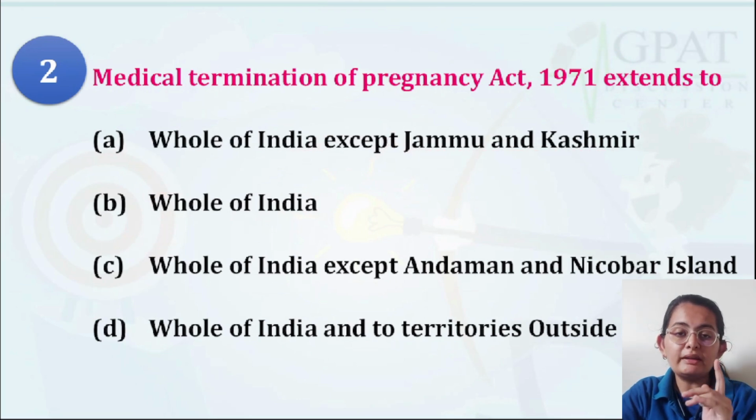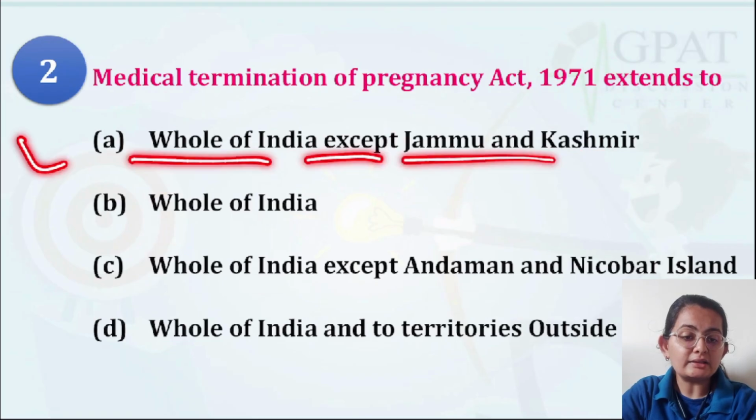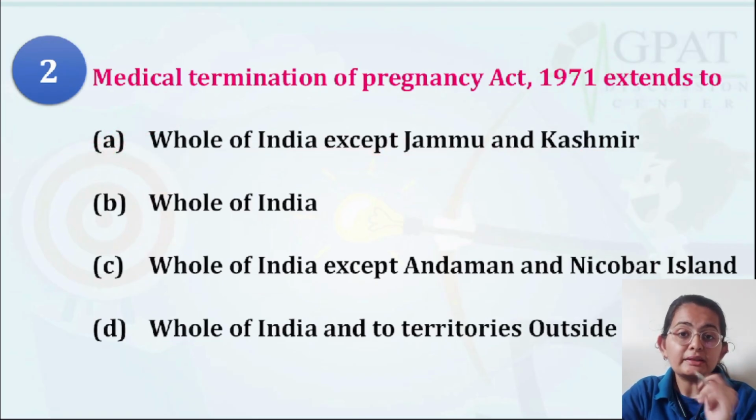But be very careful in this question because they are asking about the year 1971. So this is a previous act, and that was applicable to the whole of India except Jammu and Kashmir, and that's why this is the correct answer as per this question.